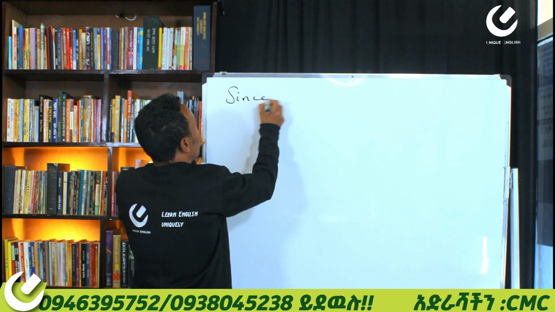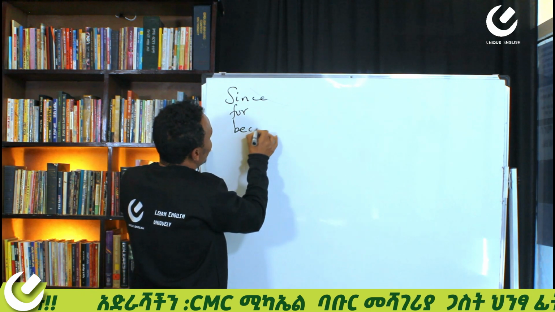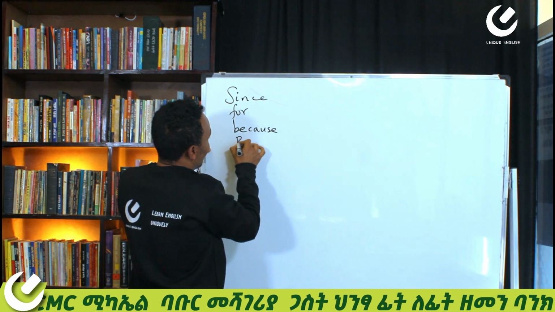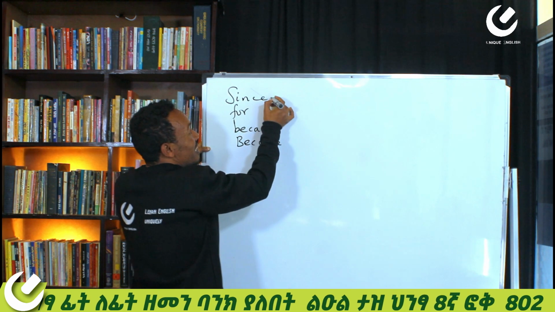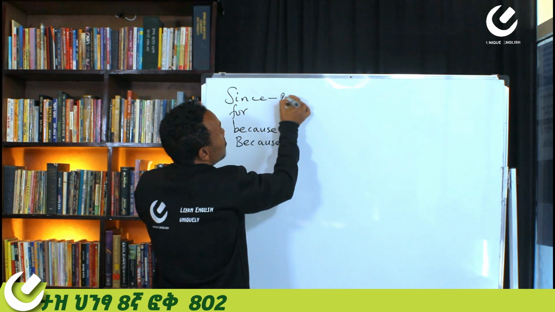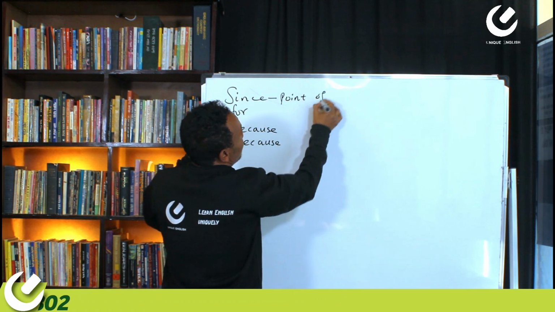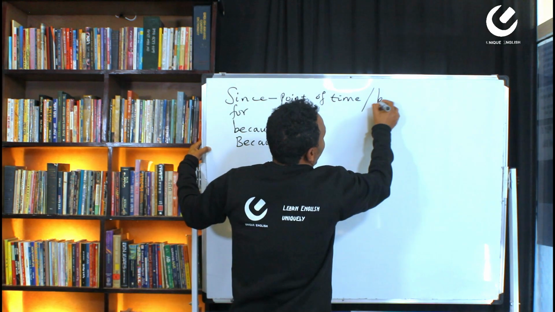What did we say before? Since, what did we say? For, what did we say? Because, because of, right? So this since refers to what? The starting point of time, or we can call it the beginning of time.